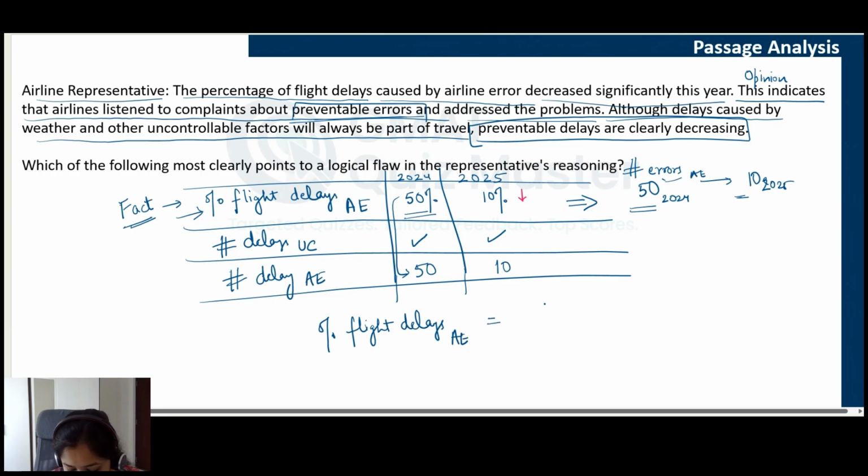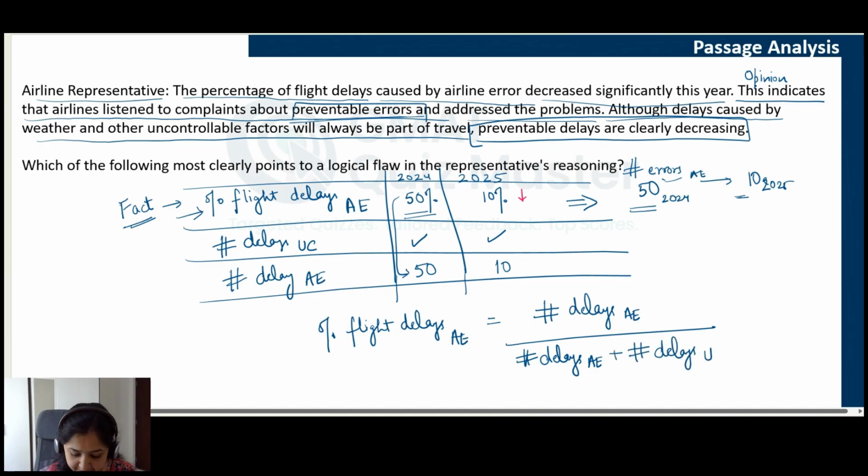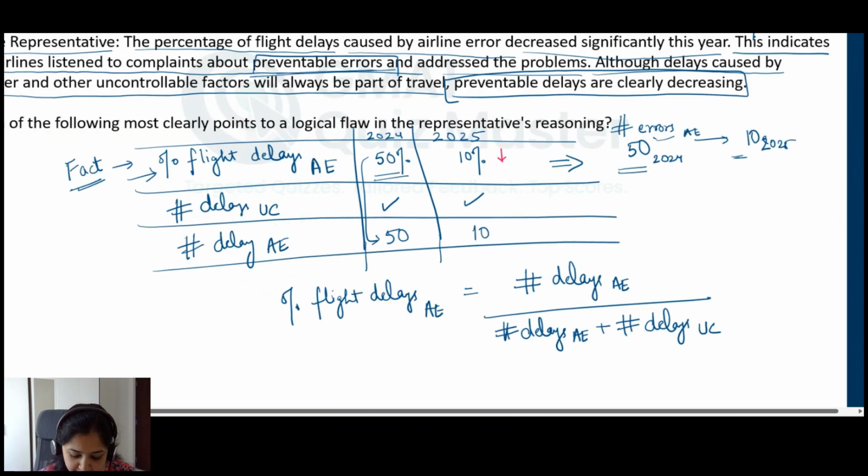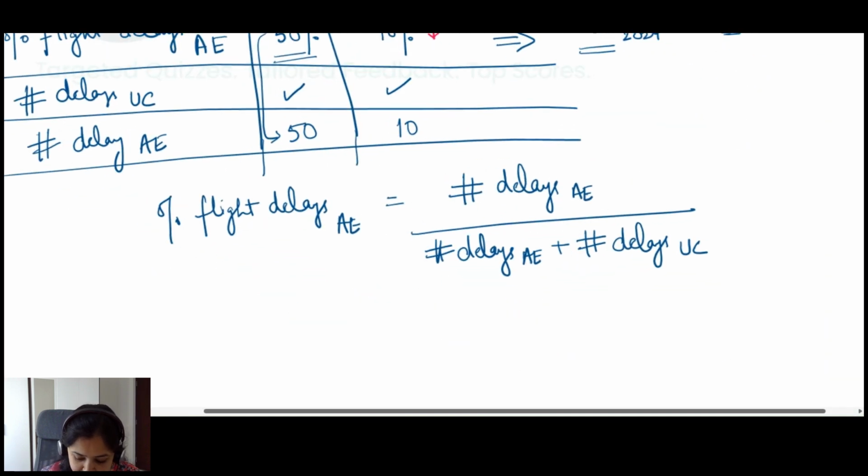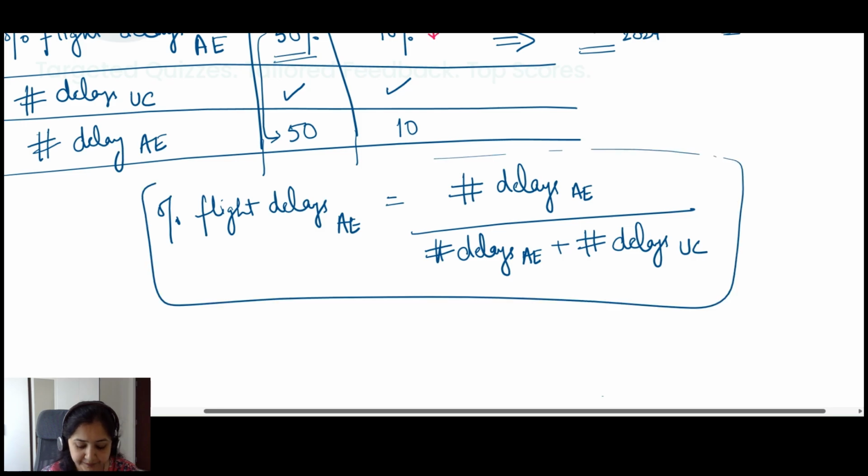It would be the number of delays caused due to airline error divided by the number of delays caused by airline error plus number of delays caused by uncontrollable factors. So, this is the formula for percentage flight delays that are caused by airline errors. What we know is that this has reduced.